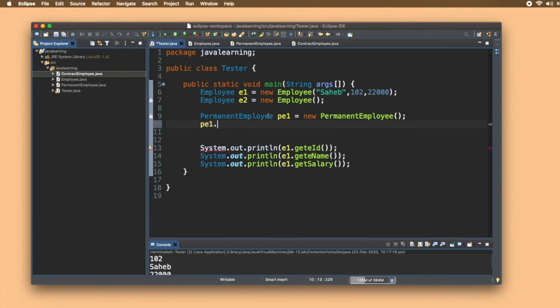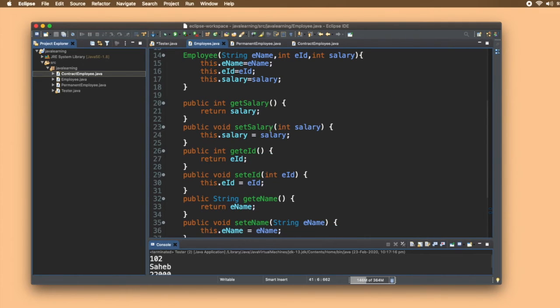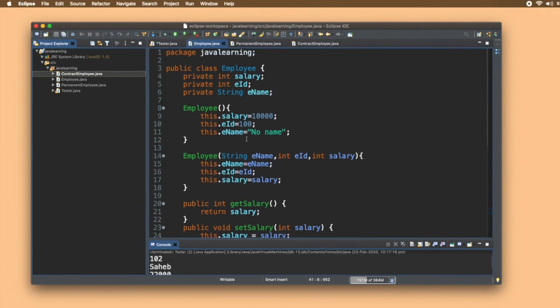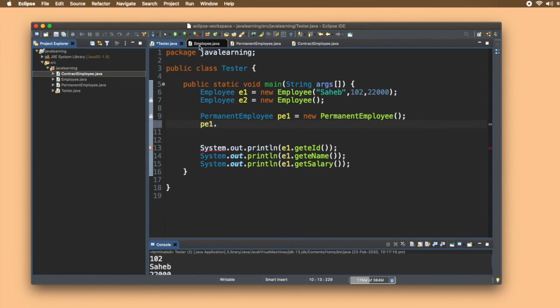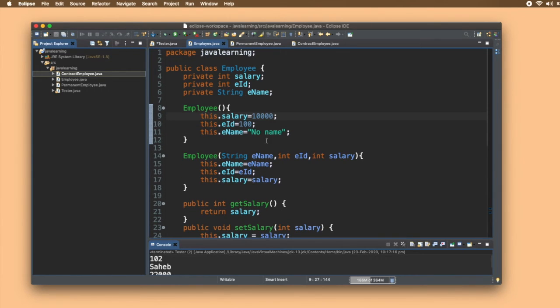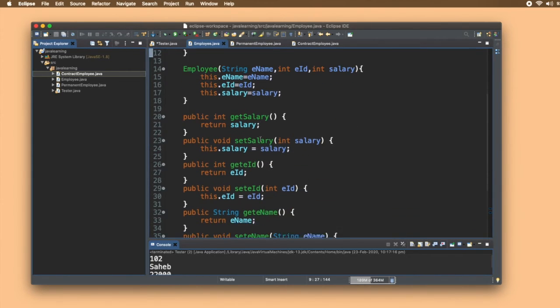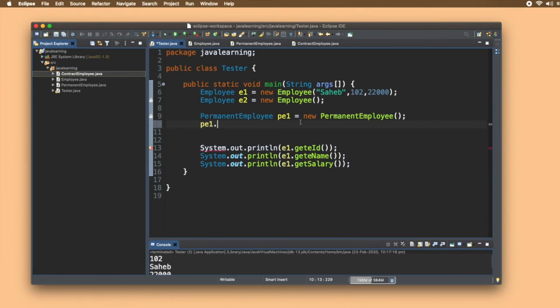So by making an object of permanent employee, I am able to access the methods of this employee class, but make a note here, I am not able to access these private data members directly. I can access them using these getters and setters. So there is no chance of accidentally changing their values. I have to use the setters and getters to get them, right? So I will write get EID.